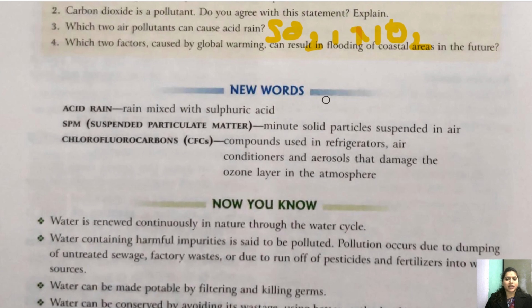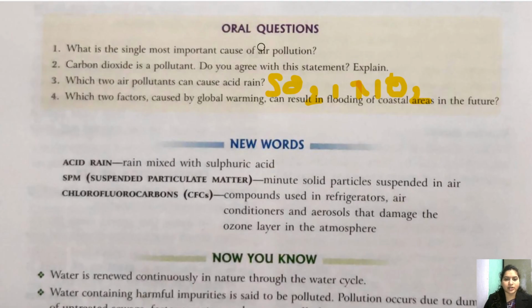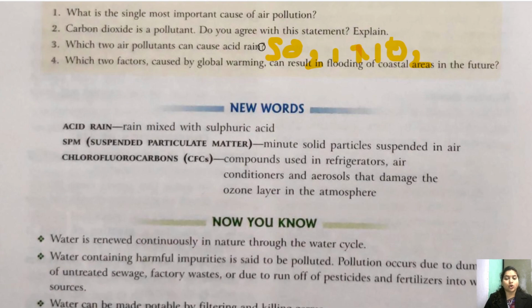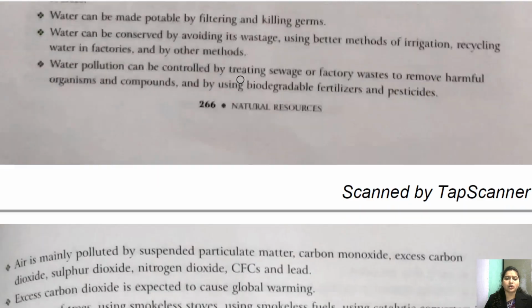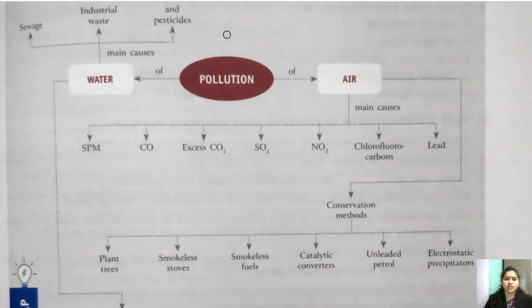Children, after this are the oral questions. You will do them in the book itself with the pencil. Your homework for today is you will write the new words. You will write today's date. You will mention the name of the chapter. You will write the new words in your fair notebook and you will also draw this concept map. So new words and concept map need to be there in your fair notebook of chemistry. Okay.